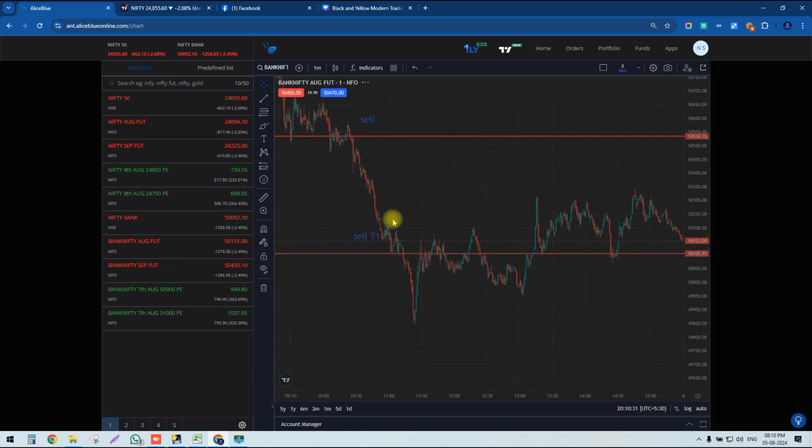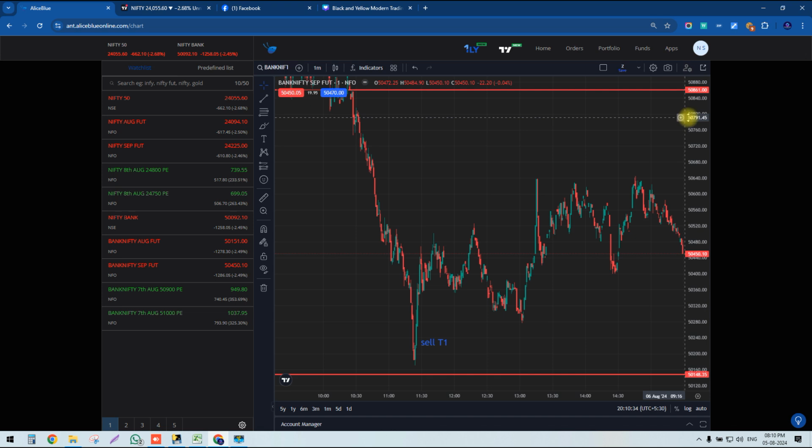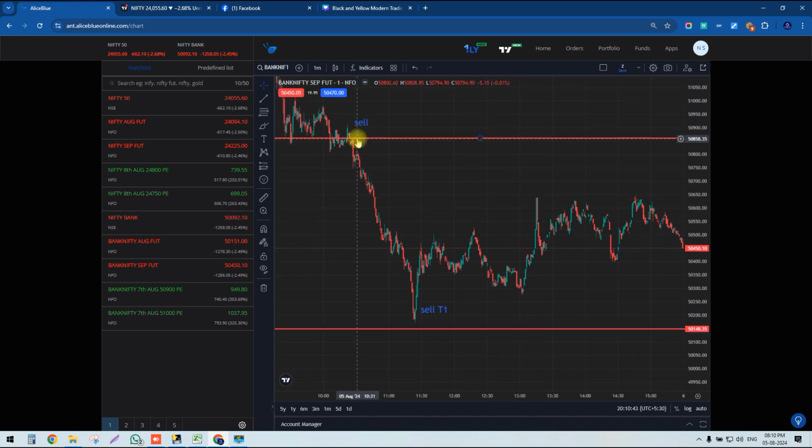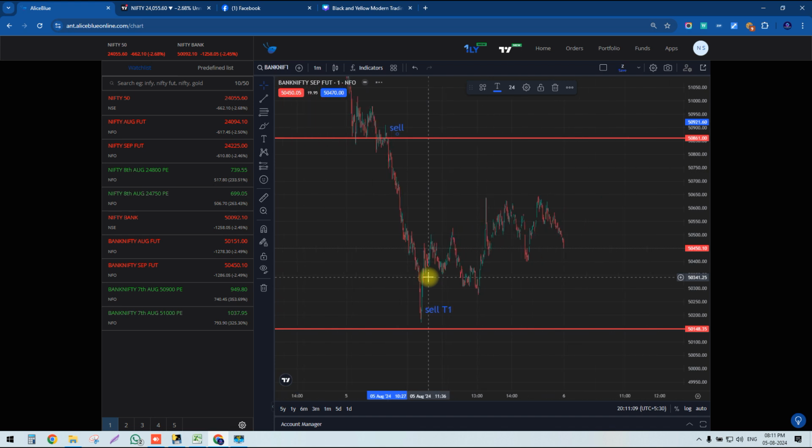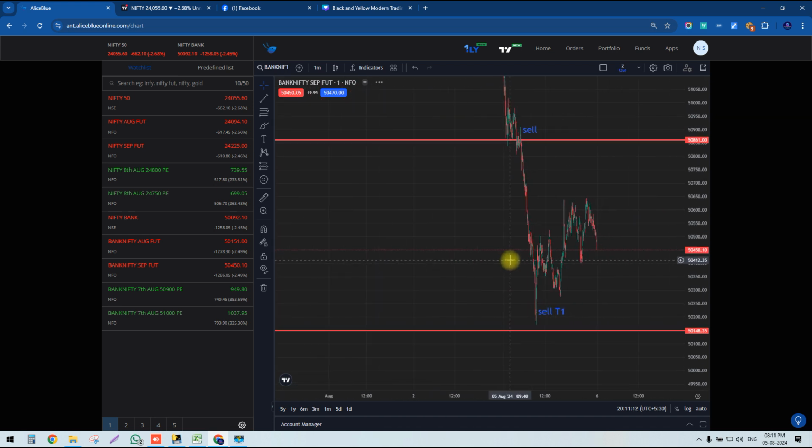Let's go for September. As you can see here, 5861. Here our sell level was generated in the Bank Nifty September future, and the market fell up to almost 148, here it is 168. Even you can get almost 600 points. Exactly 600 points. See how the market fell. Just see how the market fell down previously.